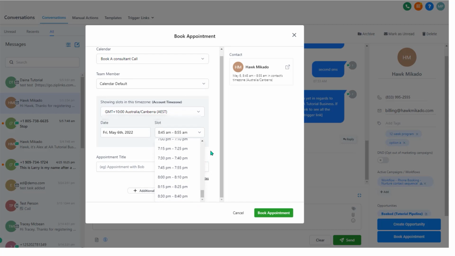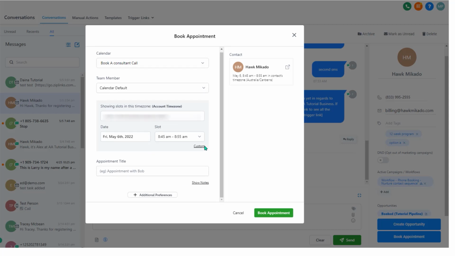Now, if for some reason you actually want to book a custom time that's outside the normal availability, you can do so. If I wanted to make a booking for 8 a.m., what I can do is hit the custom button here, and then this changes it to a date time selector that I can customize everything.